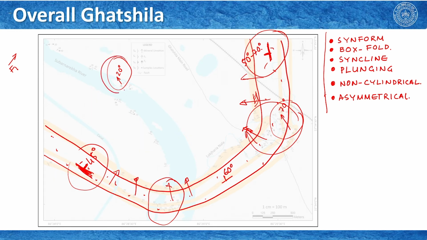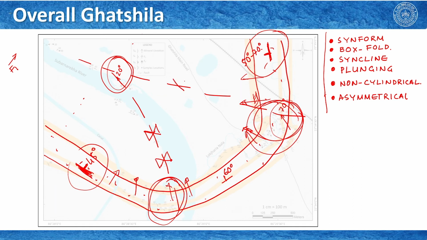Here in Ferrighat this is a hinge zone, and here it is also a hinge zone, and here this is also a hinge zone, and we can consider that this is the axis of the synform. It probably went to this side, this way. Okay. Here the plunge is much higher, and slowly the plunge of the fold axis is reducing towards the Ferrighat.